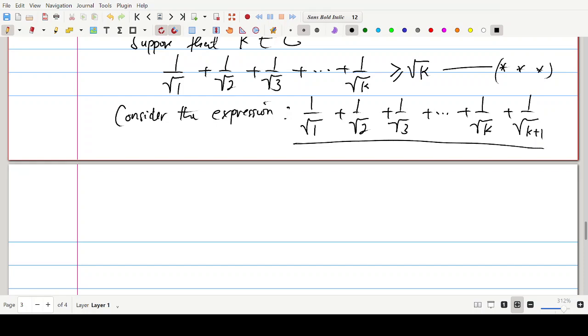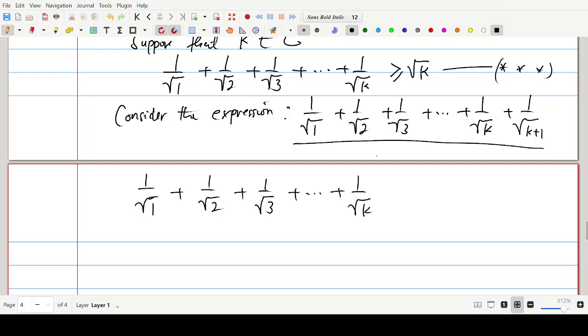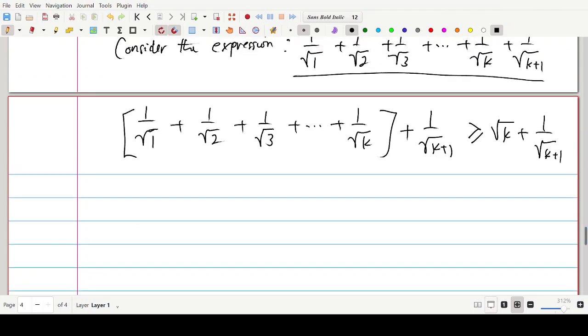So we can write 1 over root 1 plus 1 over root 2 plus 1 over root 3 plus dot dot dot plus 1 over root k. We can also bring this into parentheses, then add 1 over root k plus 1 to both sides of that inequality. We shall have this root k plus 1 over root k plus 1. All right, we have these results.